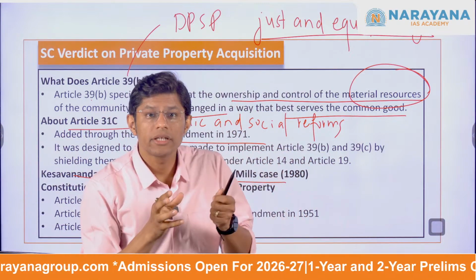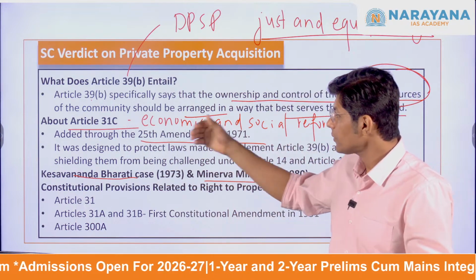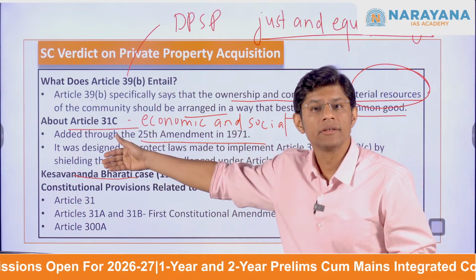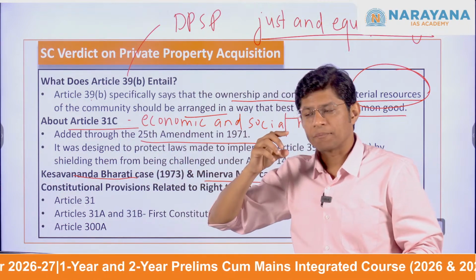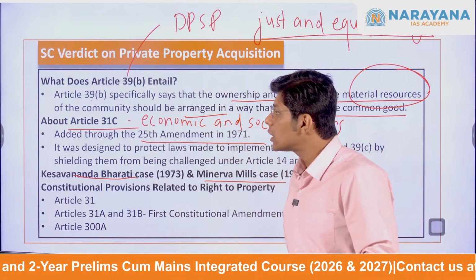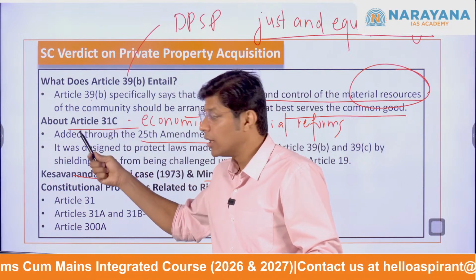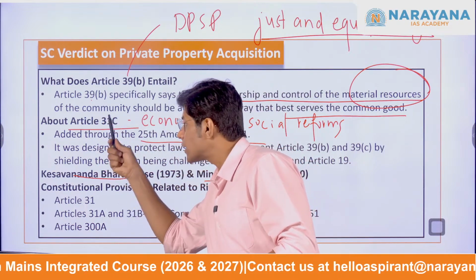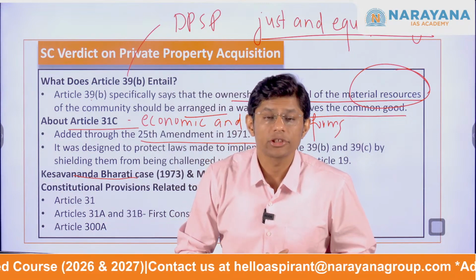This limited the scope of protection given to Article 31C, which means the Supreme Court will individually assess whether the law framed to implement 39B through Article 31C is violating the Constitution or not.